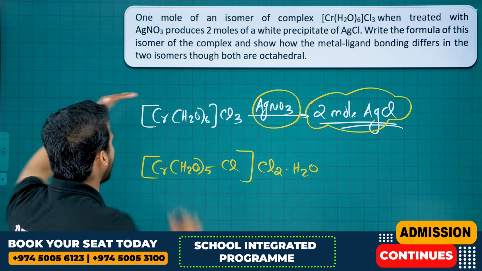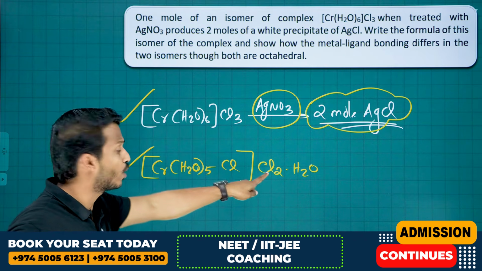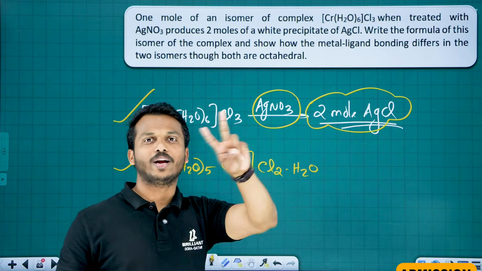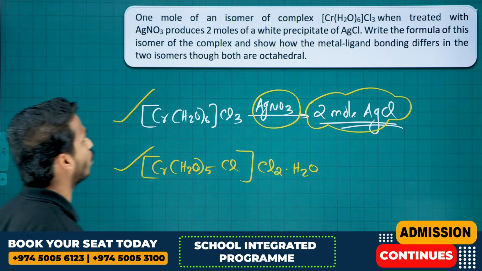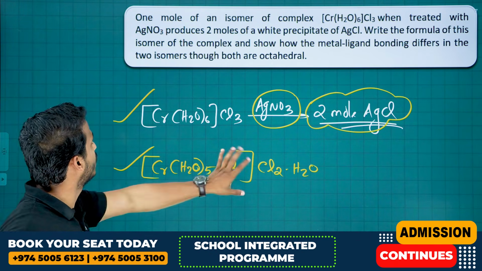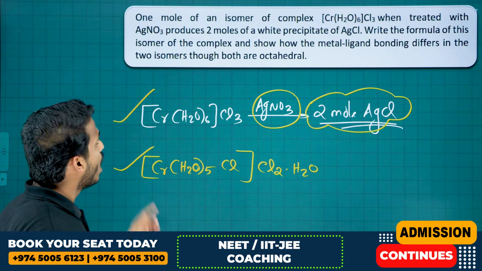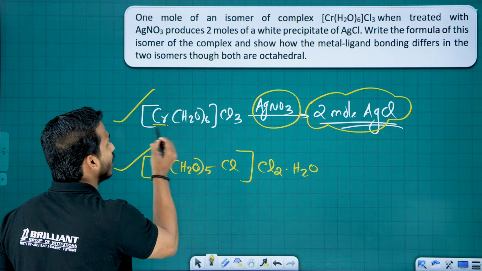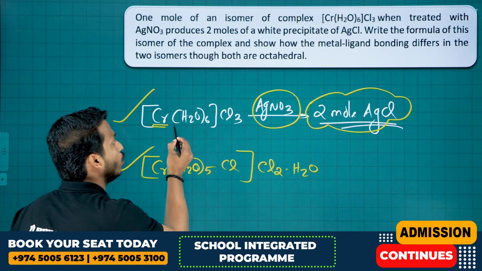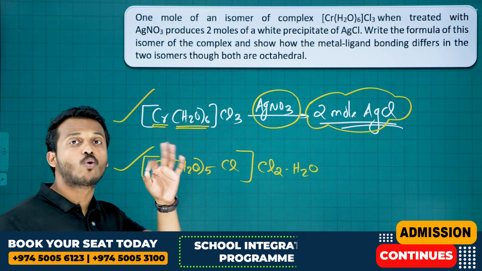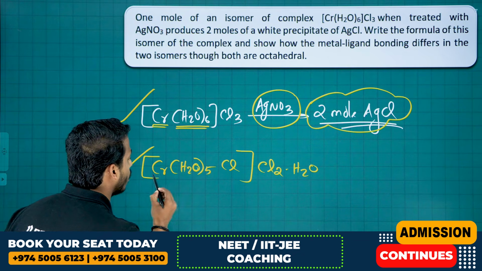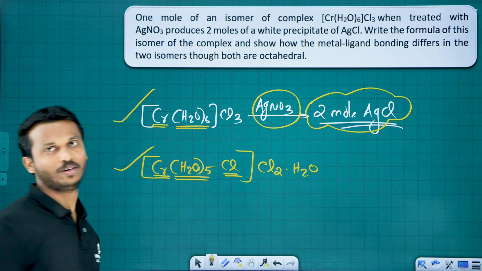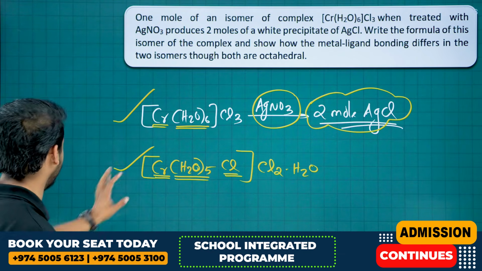So this is the first complex, this is the second complex. See, here only 2 chlorine are outside. If you treat this with AgNO3, you will get 2 AgCl. So this is our complex. And the question is not over. Write the formula, yes, this is the formula of the complex, and show how the metal ligand bonding differs. See, in the first complex, chromium metal is bonded fully with 6 aqua as ligand. But in the second complex, chromium is directly bonded to 5 aqua and 1 chlorine. That is the difference, right? So these are the questions.